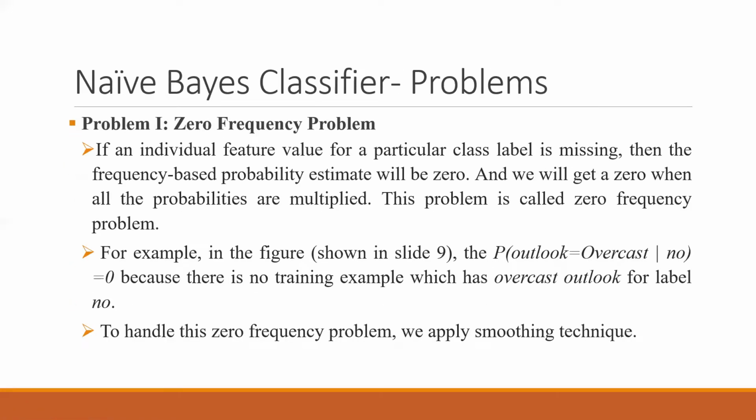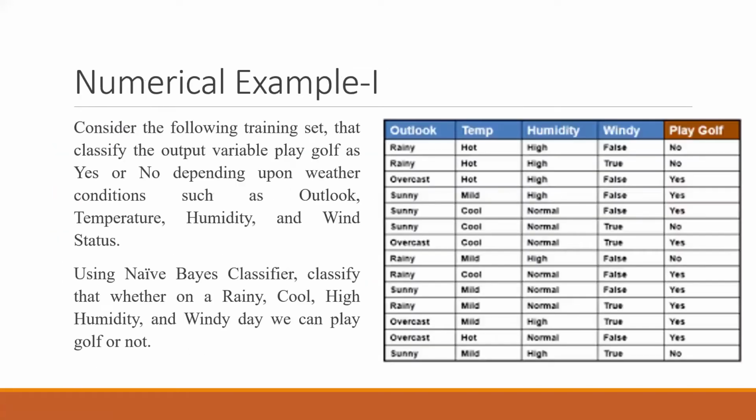So there are some problems also. First problem is zero frequency problem. It is already given here. Outlook equal to overcast with a no is equal to 0 according to that table we saw earlier. In case the probability is 0, then what to do? The question here is that if an individual feature value for a particular class label is missing, and you can see, we can confirm outlook equal to overcast and a no. Let's see here, outlook equal to overcast and a no.